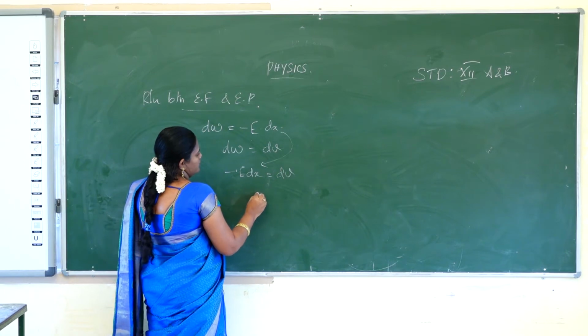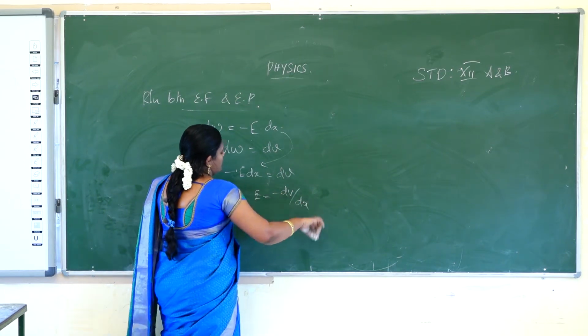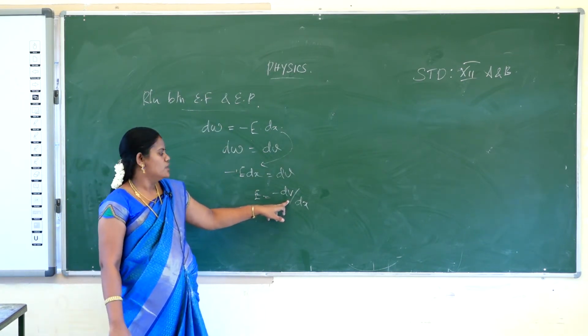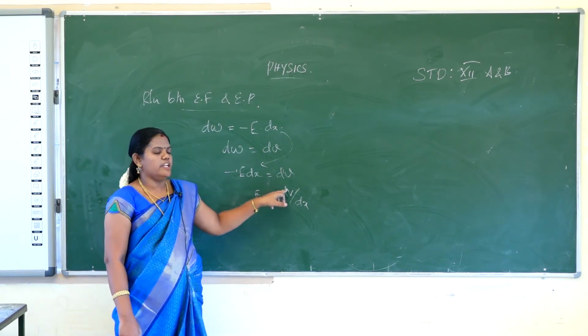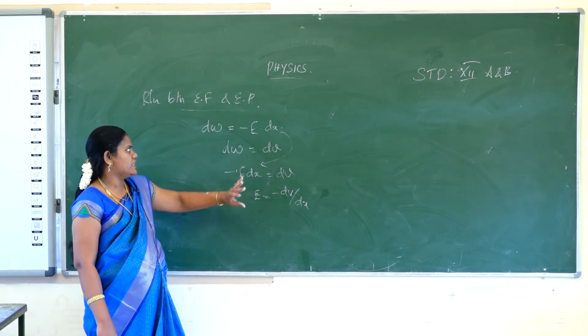So E is equal to minus dV by dx. What is E? What is V? E is electric field, V is electrostatic potential. So the electric field is the negative gradient of electric potential. This is the relation between electric field and electrostatic potential.